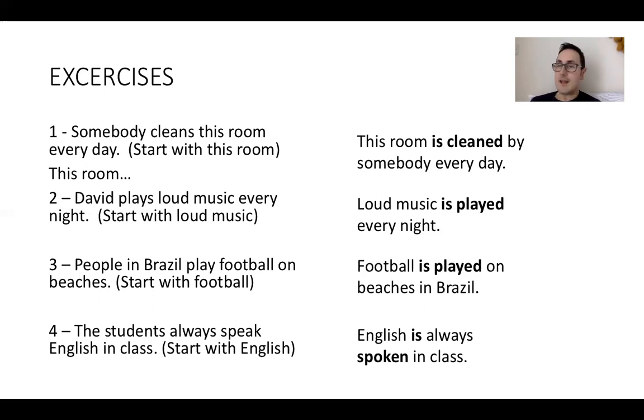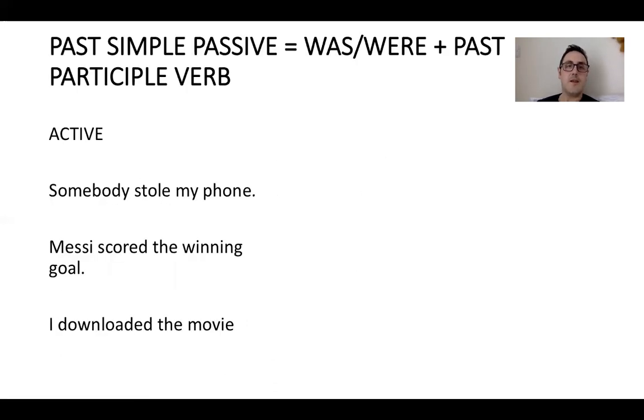So that's more or less it, guys. It's the verb to be and then the past participle verb. Now, this is the present simple passive, and we're just going to do one more, which is the past simple passive, and all that changes is it becomes was and were. So for example, I was, you were, he was, she was, we were, they were, and so on.